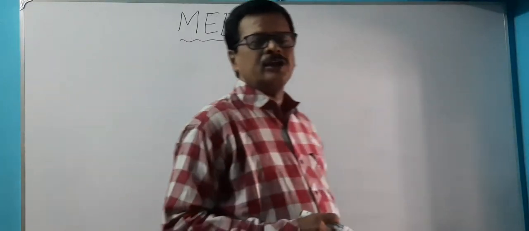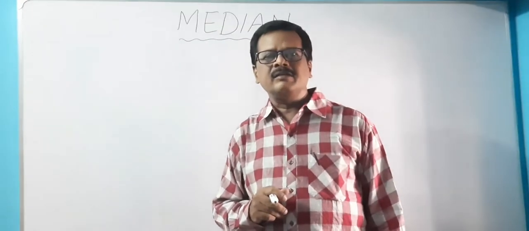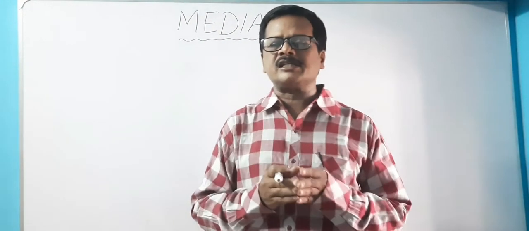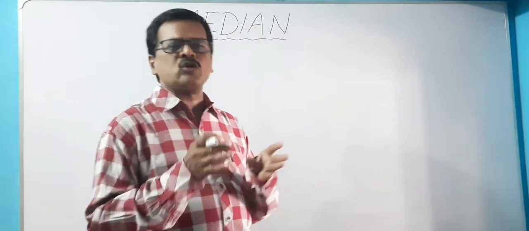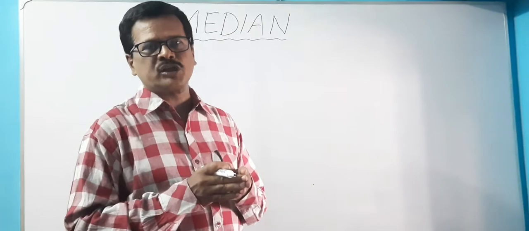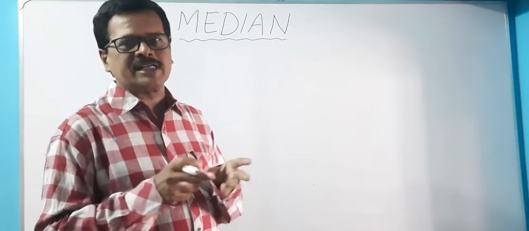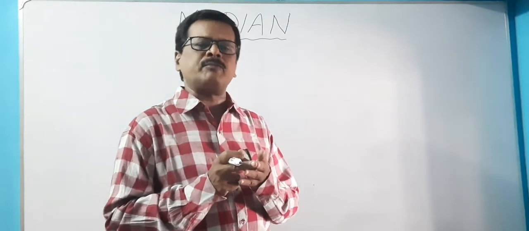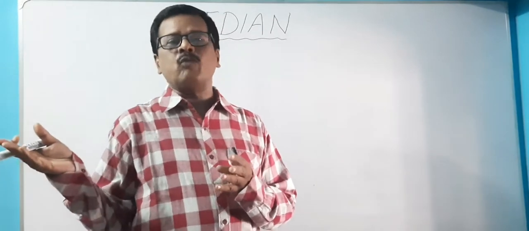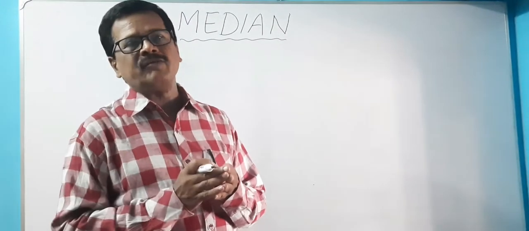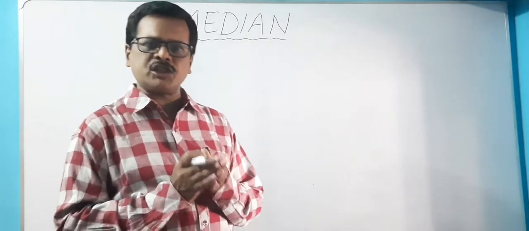Hello everybody. Today we will discuss median as a measure of central tendency. Median is a measure of central tendency. It is a positional average. It is the middlemost item of the series or distribution. It divides the total distribution into two parts. The values in one part are lower than the median value, and the values in the other part are higher than the median value. So it is a positional average or middlemost item of the distribution.